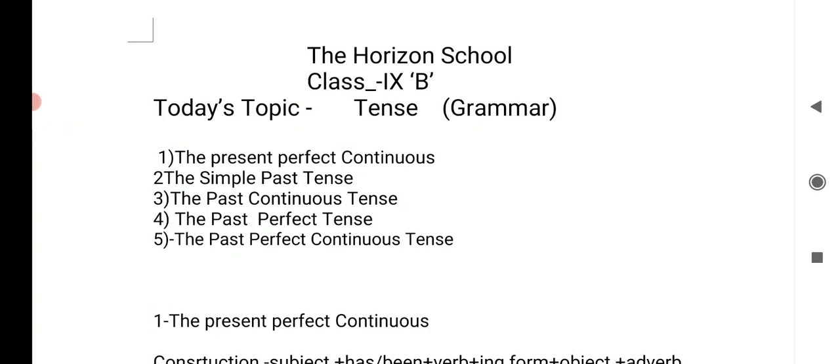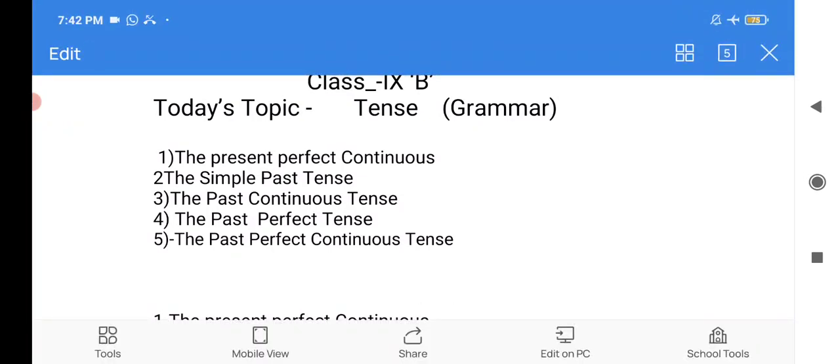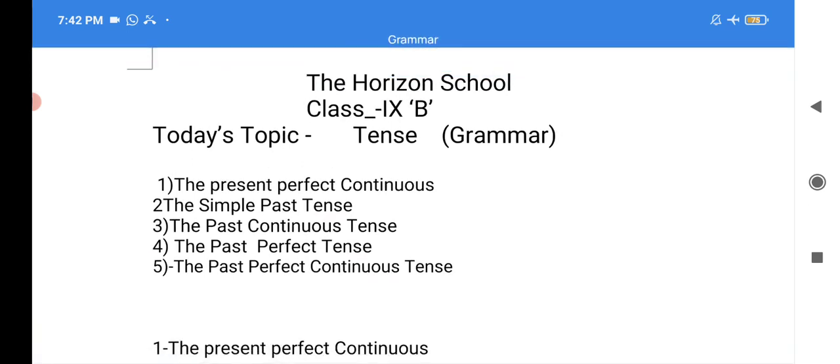In the first lecture, we studied three major tenses: simple present tense, simple continuous tense, and present perfect tense. So, before we proceed with today's session, let me remind you of the definition of tenses. Tense is a method that we use to refer to time: past, present, and future. There are 12 major verb tenses.